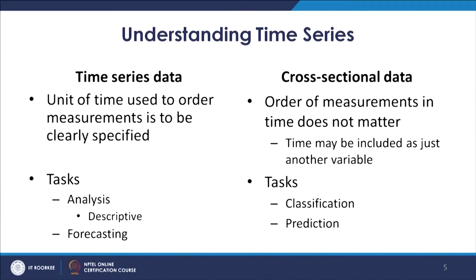If we compare this with cross sectional data and the kind of analysis that is done there, two kinds of tasks are typically performed: classification and prediction. As we have seen in the previous course when we discussed many supervised learning techniques, there we were typically doing either classification or prediction. In the first module covered in this course, the unsupervised learning methods, we had two more types of tasks, clustering and association rules mining. These are the kind of tasks that are typically done on cross sectional data.